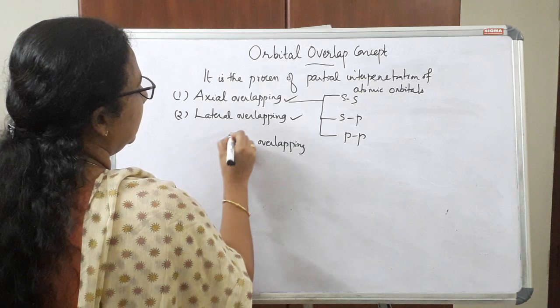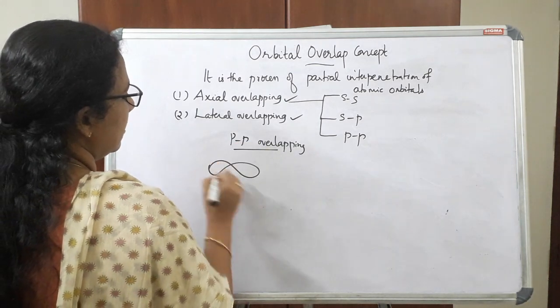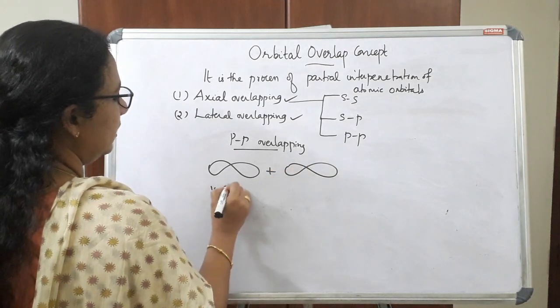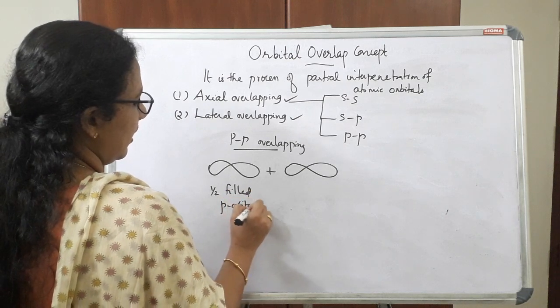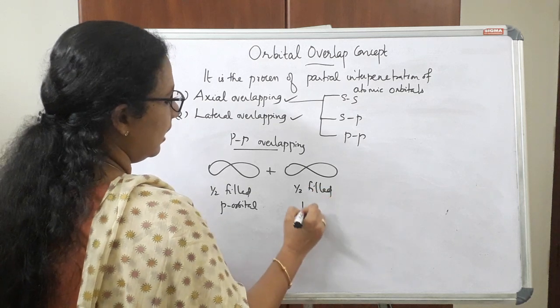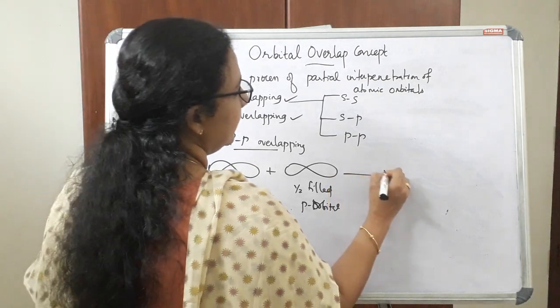So in PP overlapping, one p orbital and another p orbital, a half-filled p orbital and another half-filled p orbital, overlap axially.